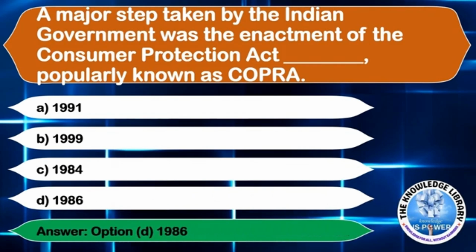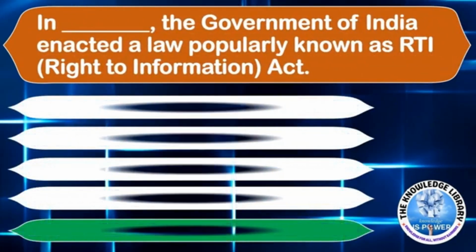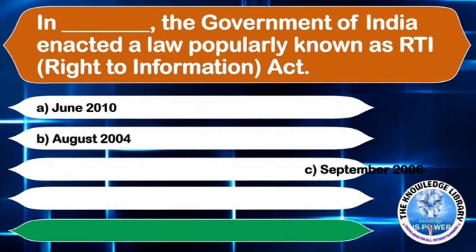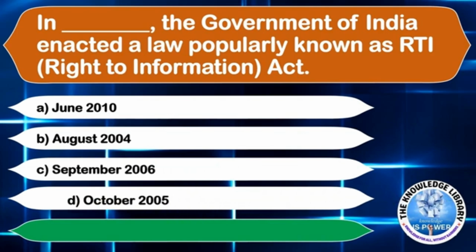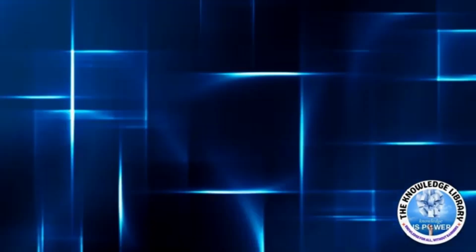The next question is, in dash, the Government of India enacted a law popularly known as RTI, Right to Information Act. Option A, June 2010. Option B, August 2004. Option C, September 2006. Or option D, October 2005. The correct answer is option D, October 2005.